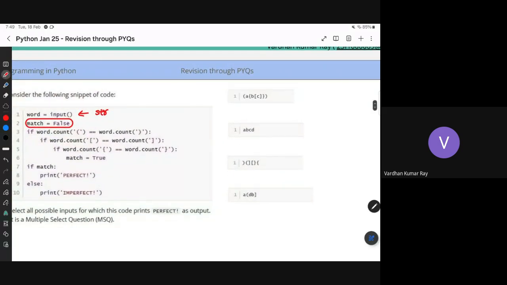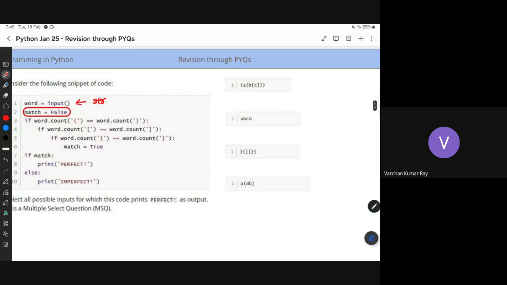So is everybody comfortable with the function dot count? If there is a string s, then I write s dot count of some character. It returns the number of times x occurs in s. Abhishek, can you mute yourself? Dog is barking behind you. So s dot count for a given character just tells the number of times that character occurs in that string, the frequency of occurrence of that character.